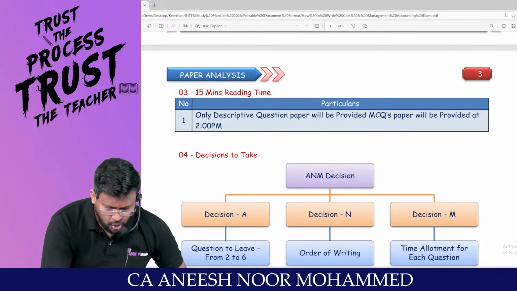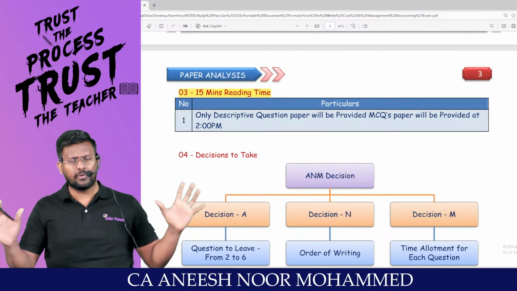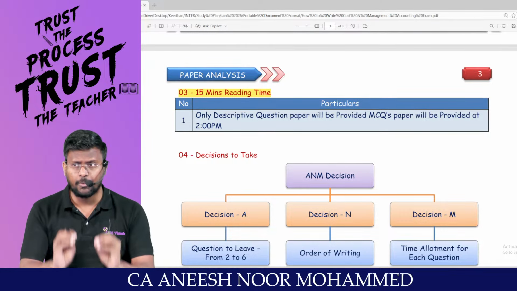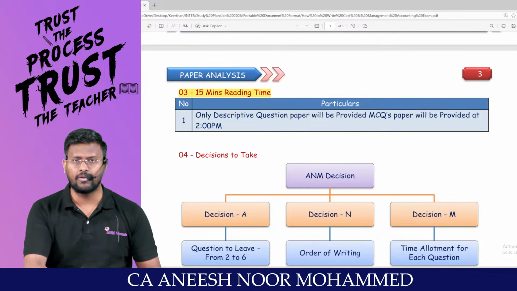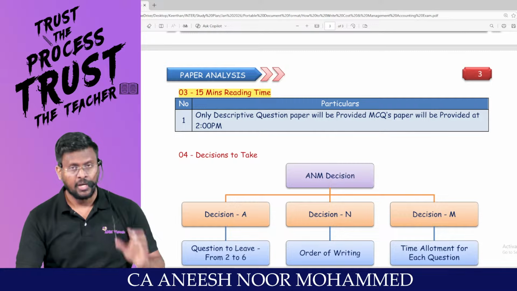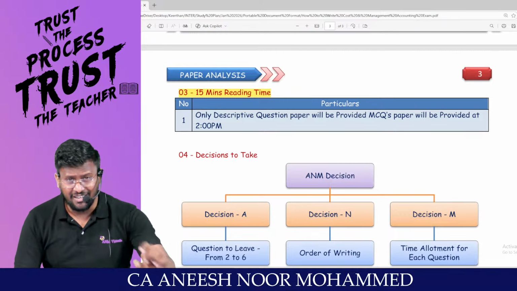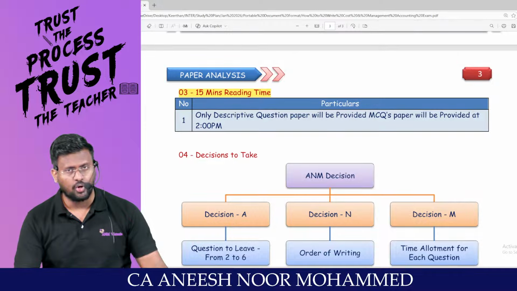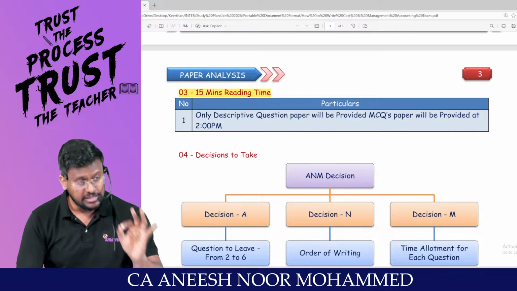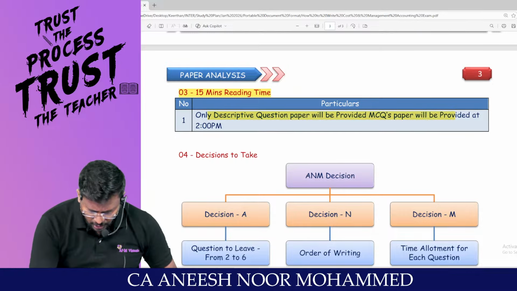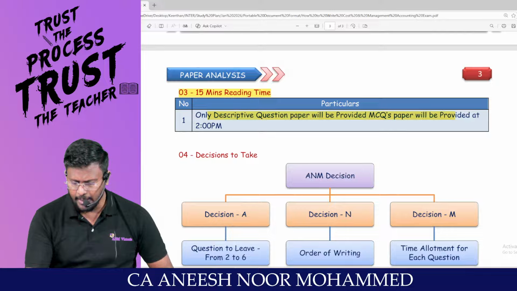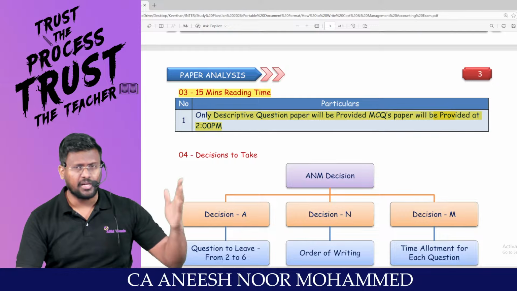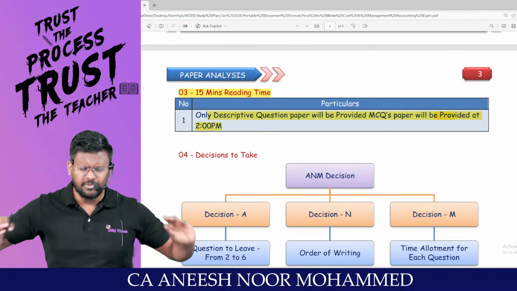So what am I supposed to do, my dear lovable students? First, you have 15 minutes of reading time. In that 15 minutes of reading time, we will get the question paper of only the descriptive 70 marks. We will not get the MCQ question paper. So it's mandatory, there is no option, that at 2 o'clock you start and write the descriptive part. Only the descriptive paper will be provided. The MCQ paper will be provided only at 2 o'clock. At 2 o'clock, don't start reading the MCQ at all. Don't see the MCQ paper at all.